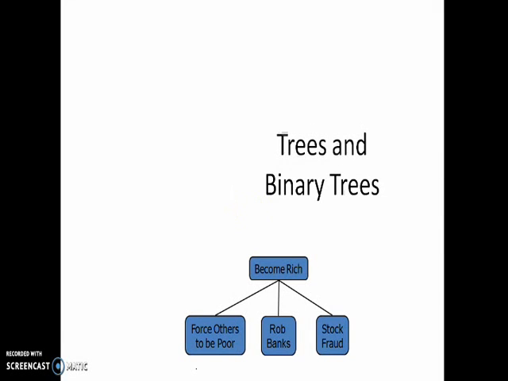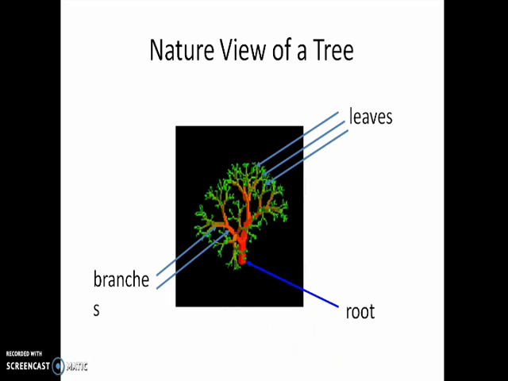And next concept is tree. So this is the symbolic representation of the tree. This is the natural view of the tree. In this tree, we want three basic things. One is a root. Without root, the tree can't withstand. So the root is the main thing for growing the tree.